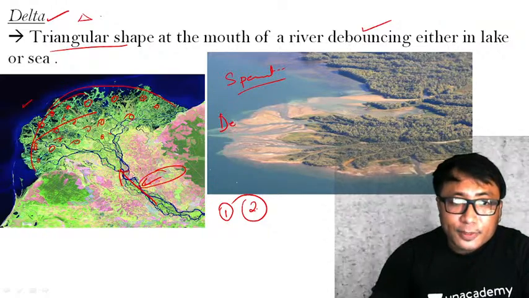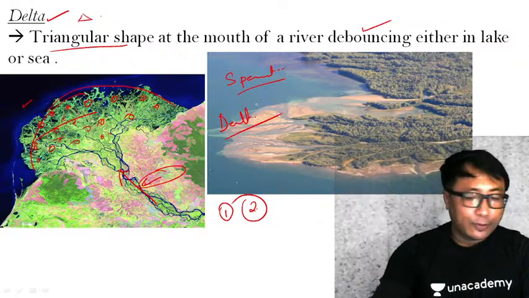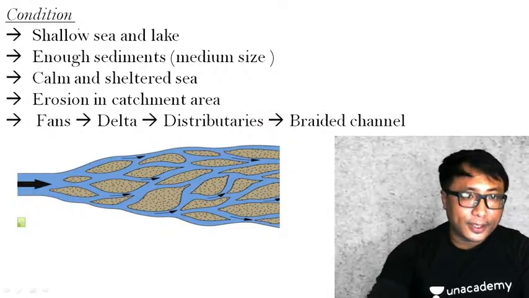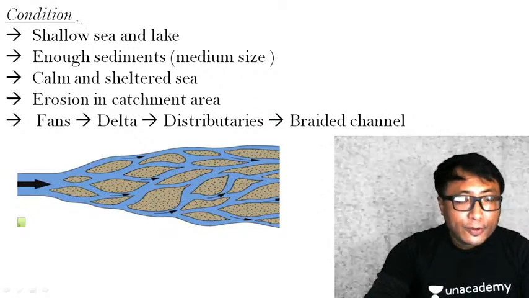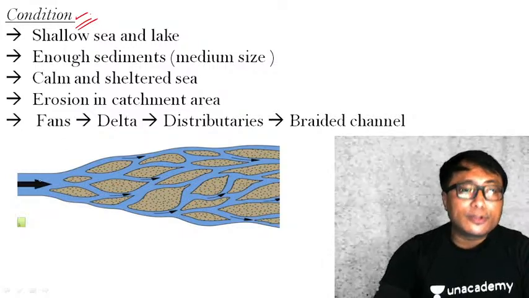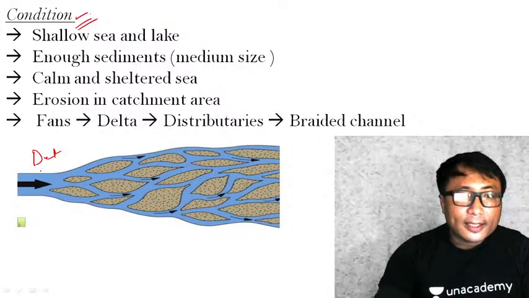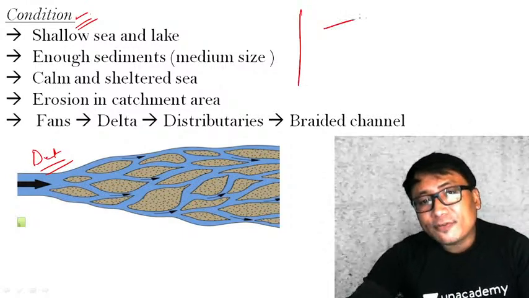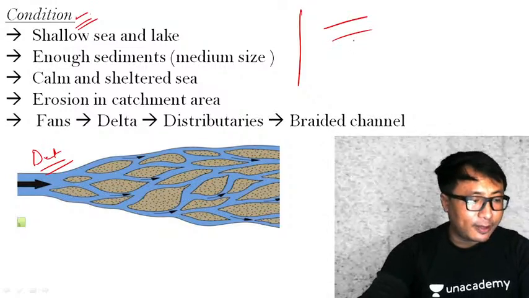Otherwise, deltaic formation will not happen, which we will discuss tomorrow. Okay, we'll end the session here for today. We will continue tomorrow regarding the conditions required to form a delta, and the other point will be the different types of delta that are formed.